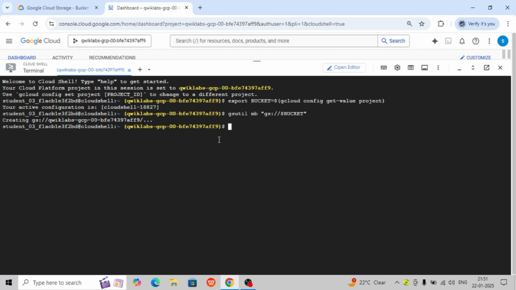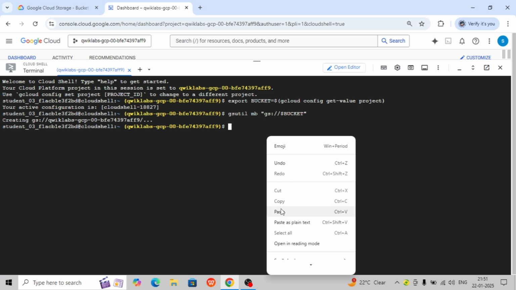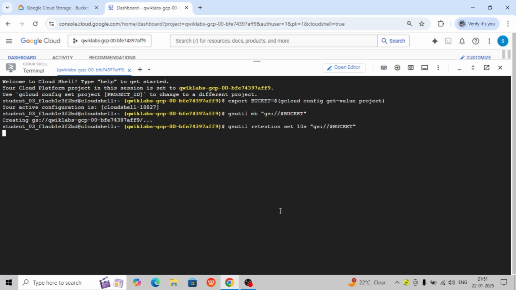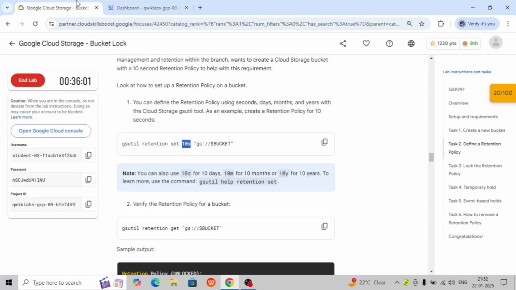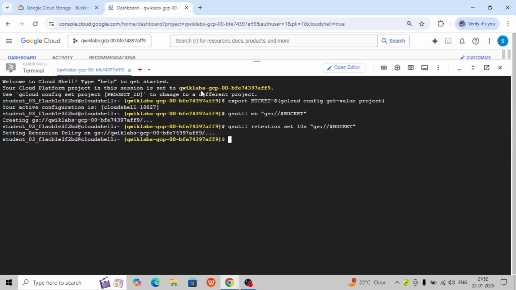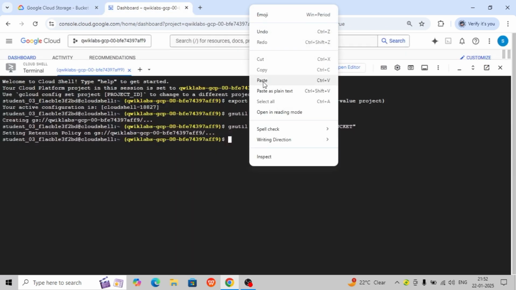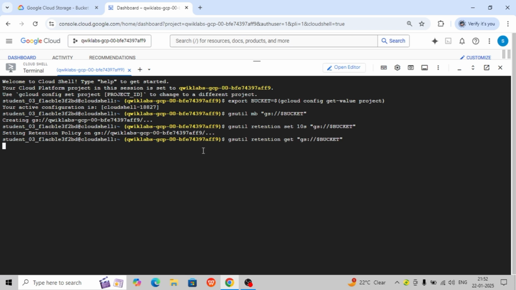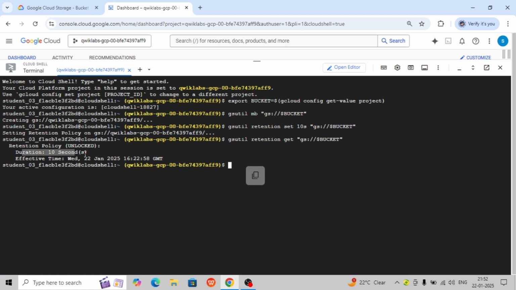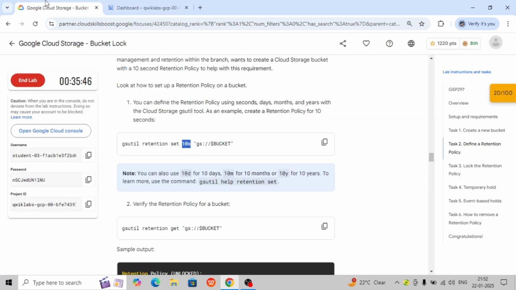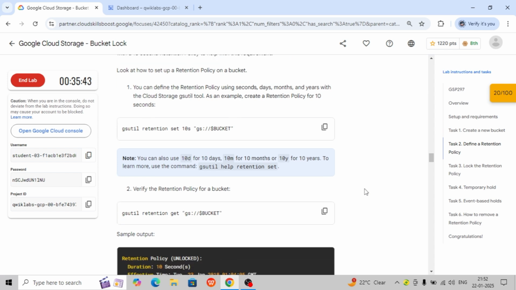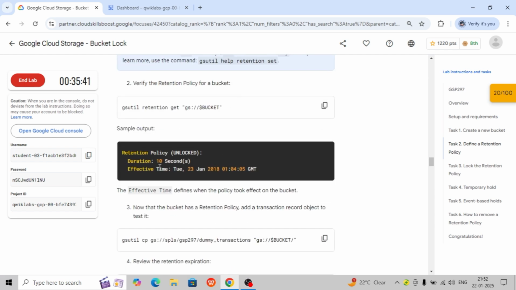Let me copy this command and paste it here, and the retention policy I am going to set. Okay, here it is, the retention policy. Let's verify. Now copy the second command for verification. Let's add and execute. You can see the duration is 10 seconds and the effective time is also defined. Go to the next. Similarly, here a sample output is also added. Now copy the next command.